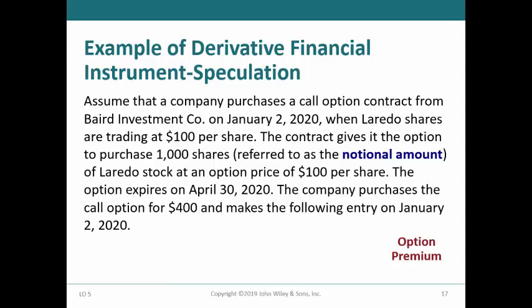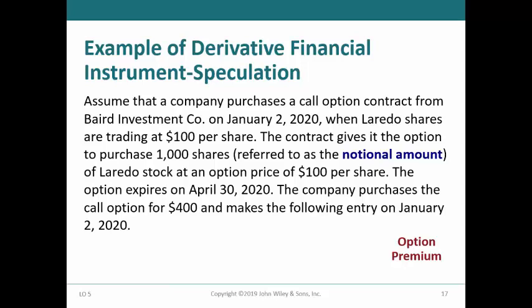Baird will not make any money on the option unless the price of the Laredo stock increases above $100 before April 30, 2020. It is also important to remember that Baird is not required to purchase the Laredo stock at all. Baird will receive net settlement at the time of the exercise of the options for the difference between the option price of $100 and the market price times 1,000 shares, the notional amount.